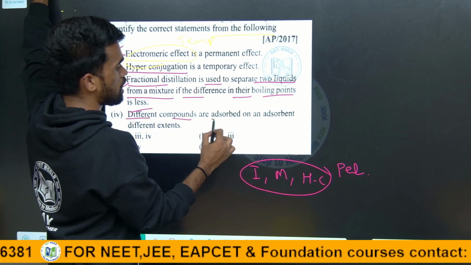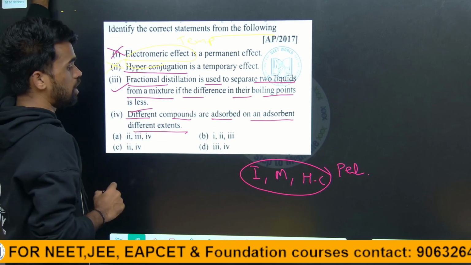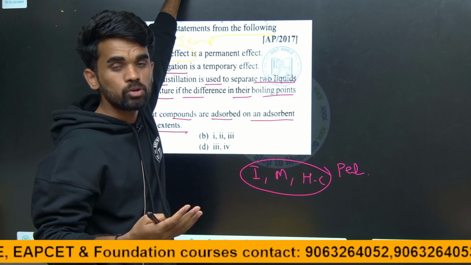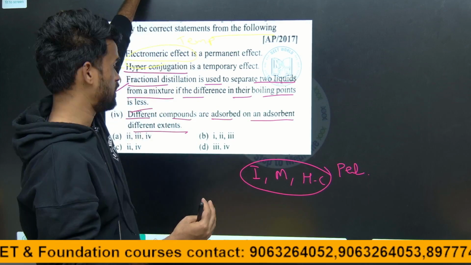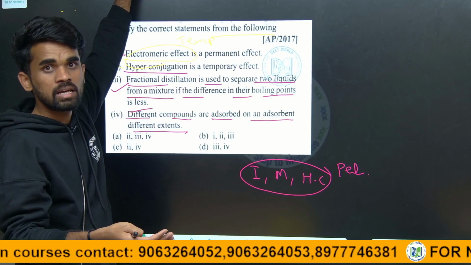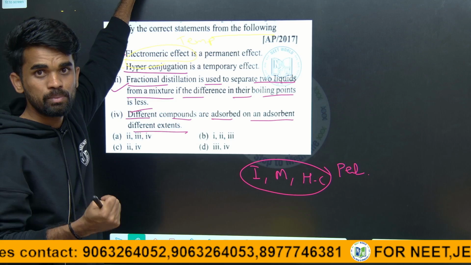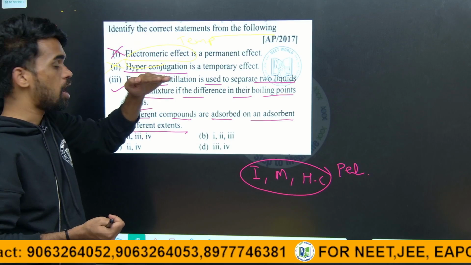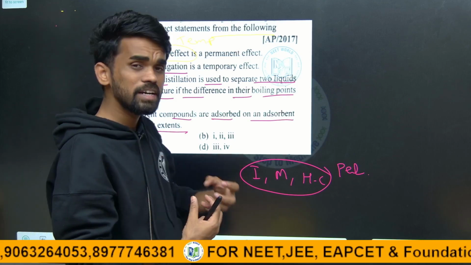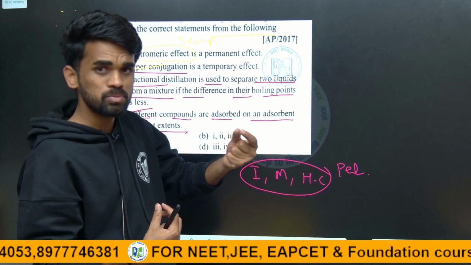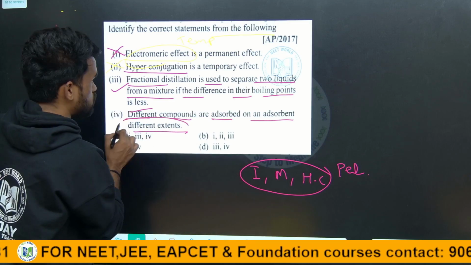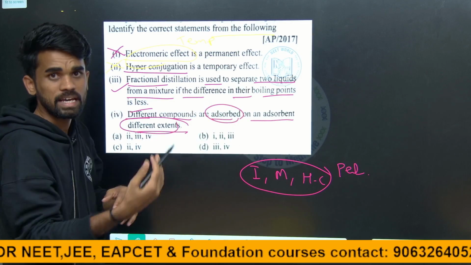Different compounds are adsorbed on the adsorbent to different extents. So when we are doing chromatography, like thin layer chromatography or column chromatography, there we will be using an adsorbent like silica gel or alumina. On that, the compounds, depending upon their retention factors, we can say their adsorption capacity, will have different extents of adsorption. So they adsorb to different extents.